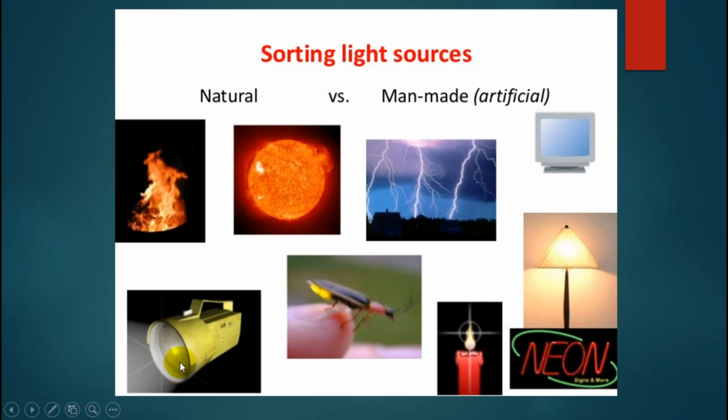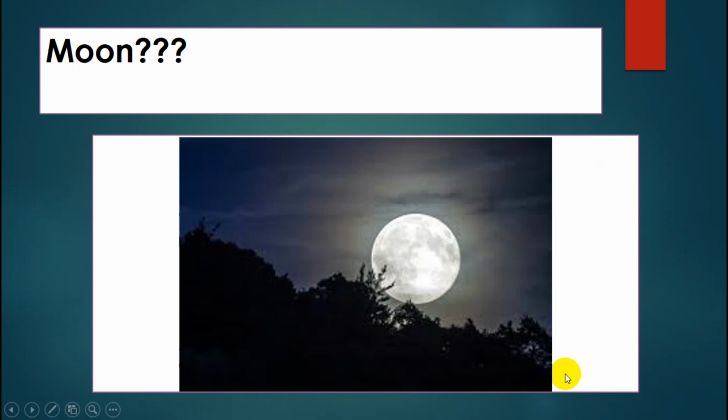This flashlight, artificial. Fireplace, natural. Candle, artificial. Lamp, artificial. This is a neon lamp, artificial. How about the moon? The moon is not a light source. It reflects the light from the sun.